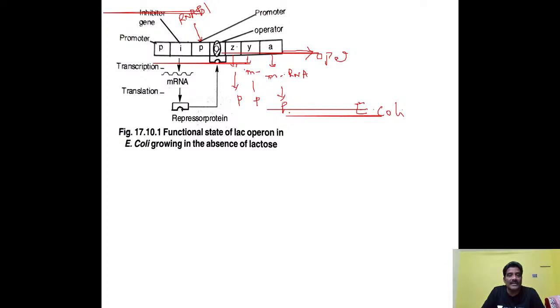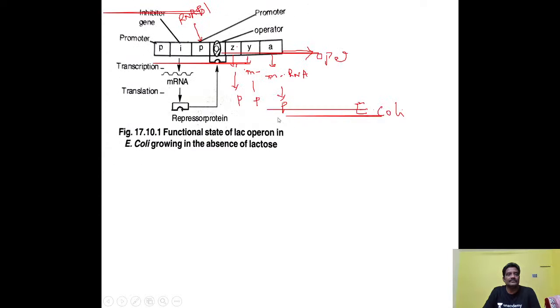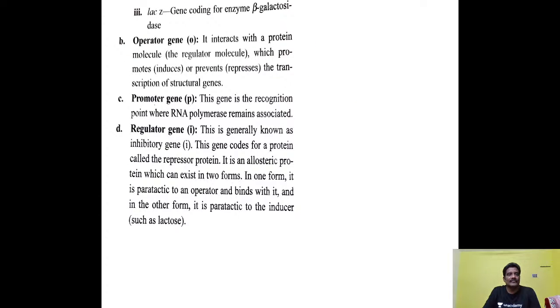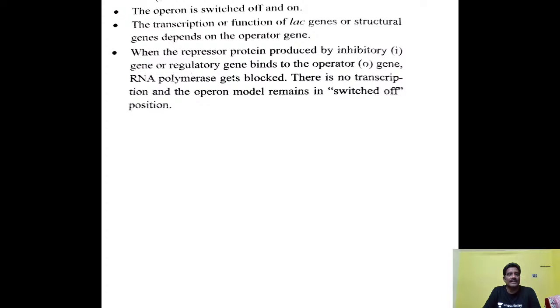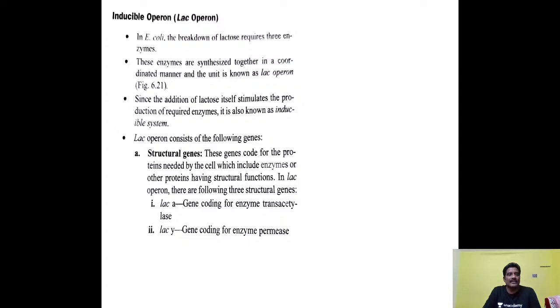What are the important functions of these? Let us study now. So this is the structural gene. The Lac Operon consists of the following structural genes.